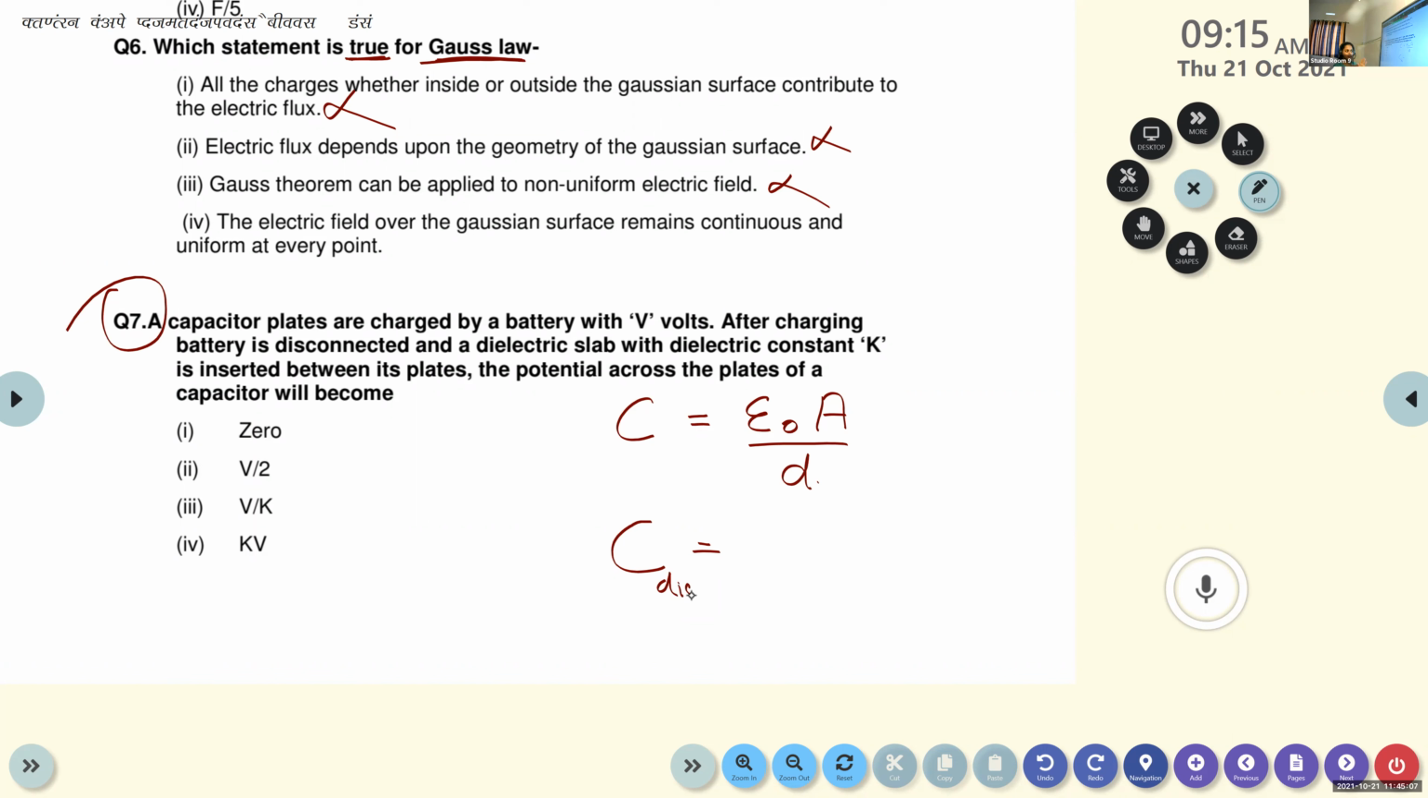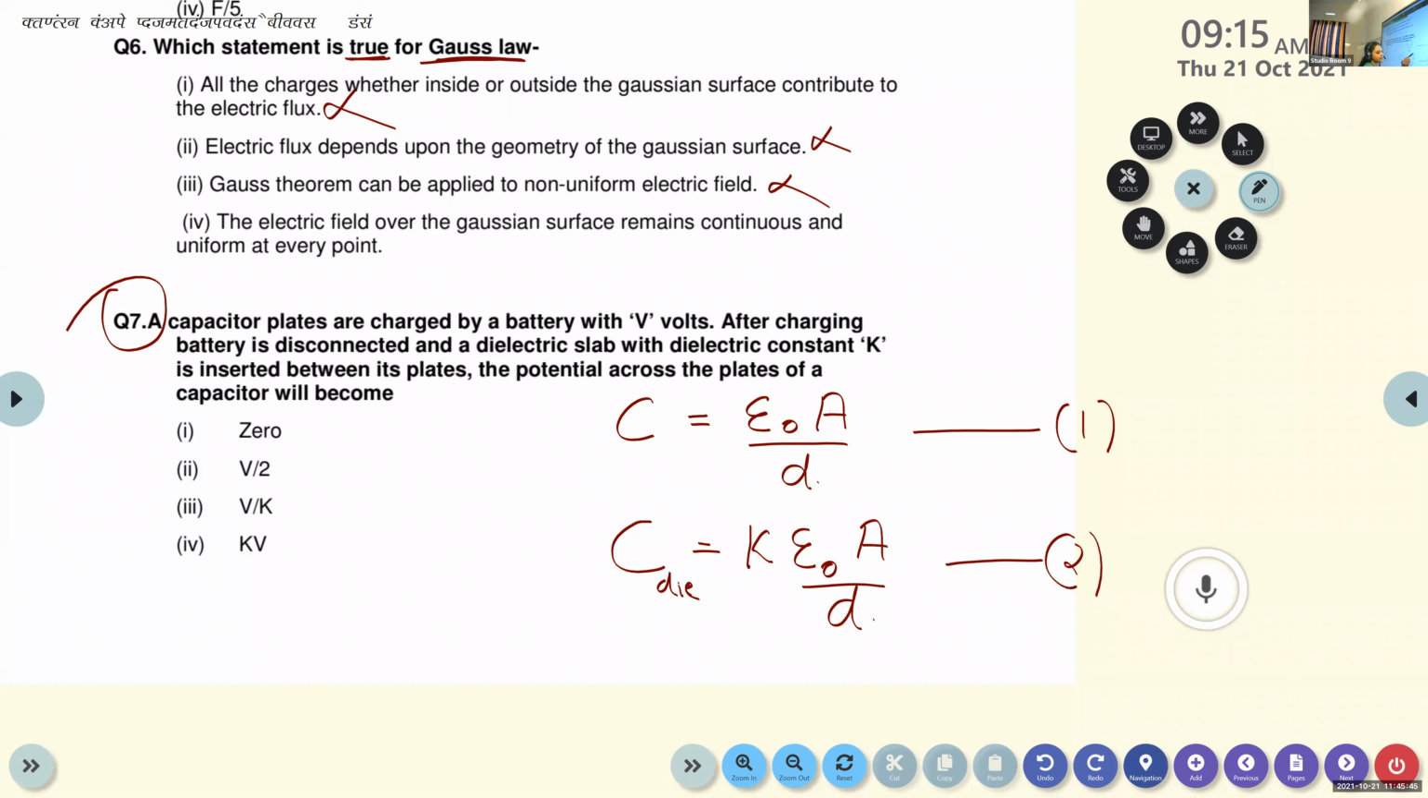Now we place a dielectric medium between the two plates of a parallel plate capacitor. Then how can we calculate the capacitance? K into epsilon 0 A by D. So the first one is the equation for the capacitance of a capacitor without a dielectric medium. The second equation is the capacitance with a dielectric medium, which is given by K into epsilon 0 A by D.